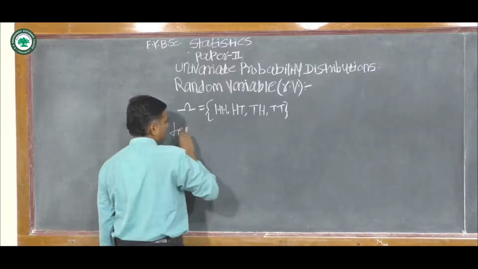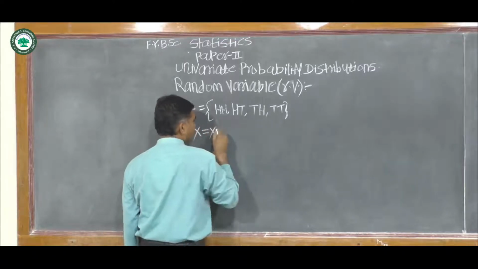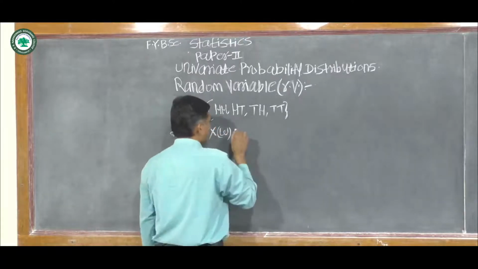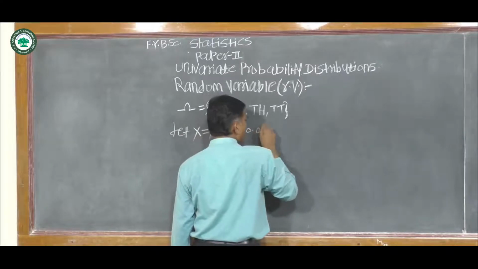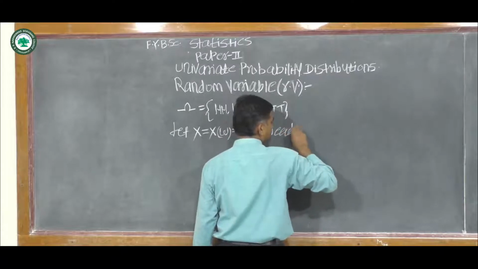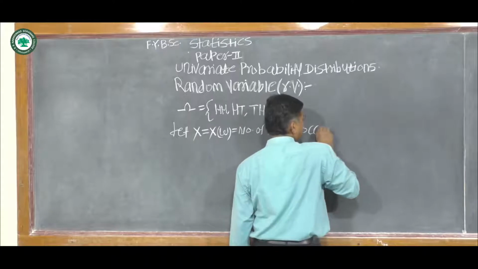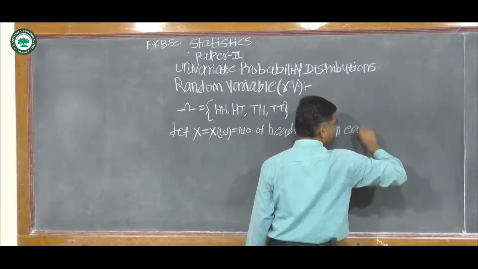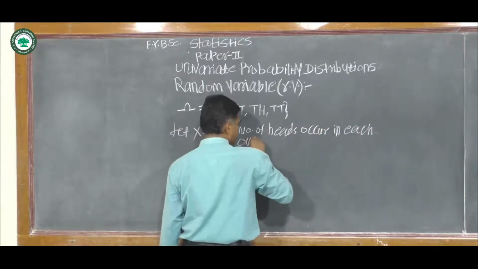Let X equal to X of omega, which is equal to the number of heads that occur in each outcome.